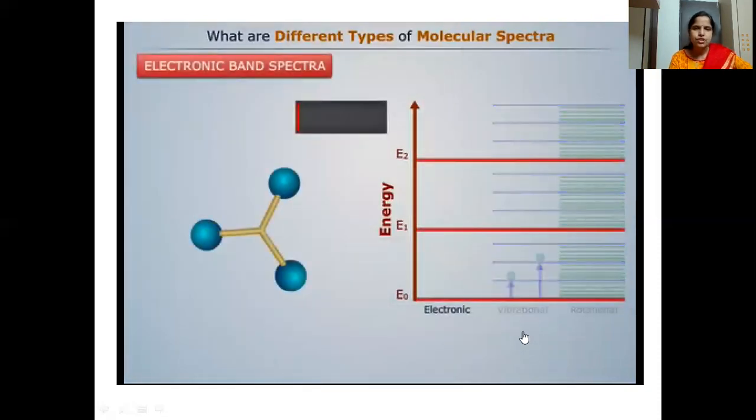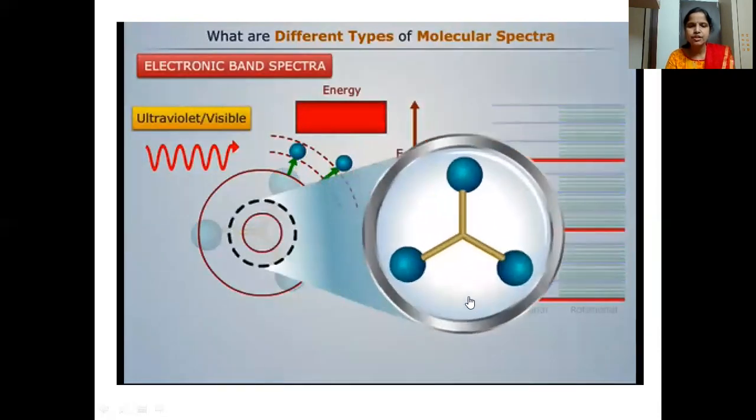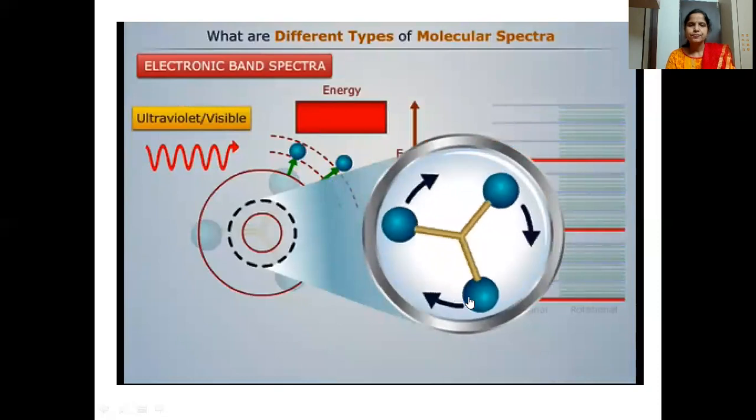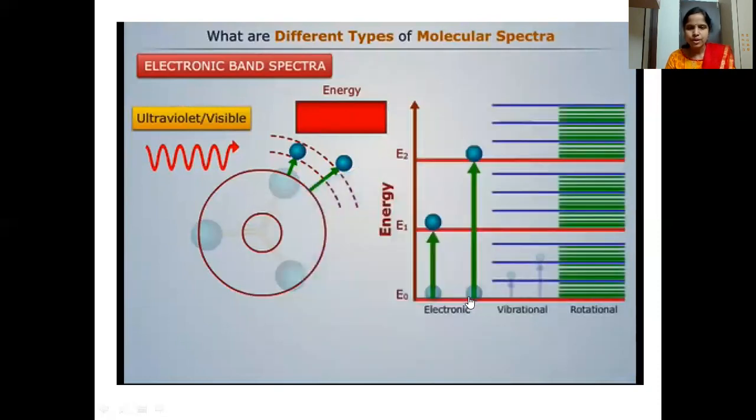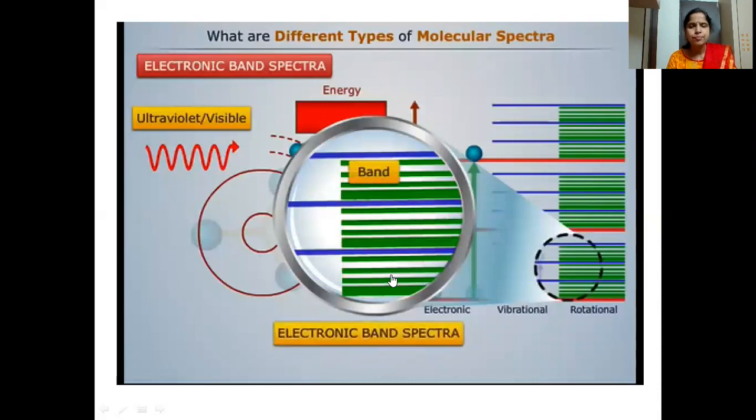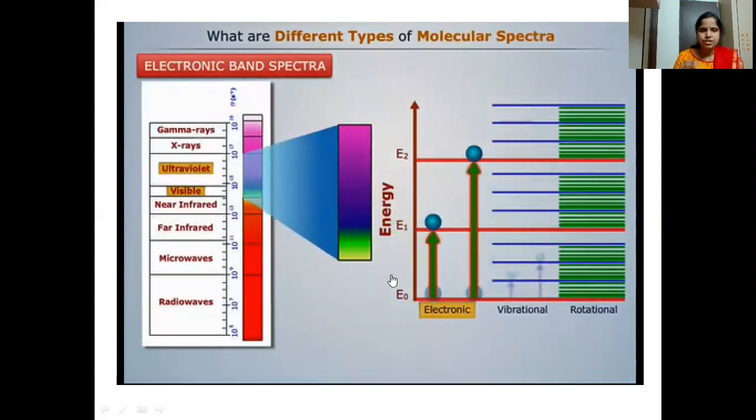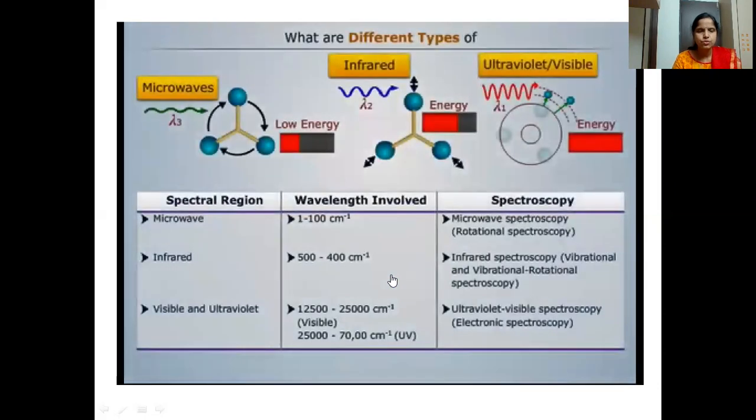Then electronic band spectra, where a high amount of energetic radiation is required because the transitions take place between the electronic energy levels. In this case, rotation as well as vibrations take place, so vibrational and rotational energy levels are also part of this. That will appear as a band. That is why it is known as electronic band spectra, because the transitions are taking place even in the vibrational as well as rotational energy levels. So UV visible spectra comes under this category.